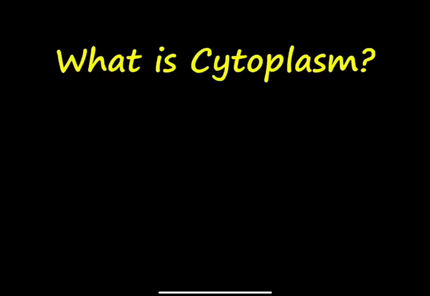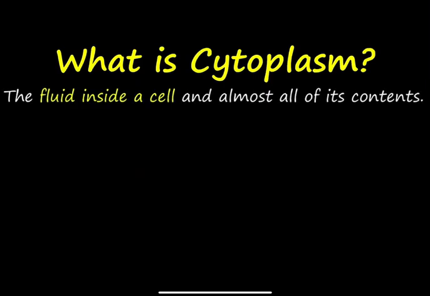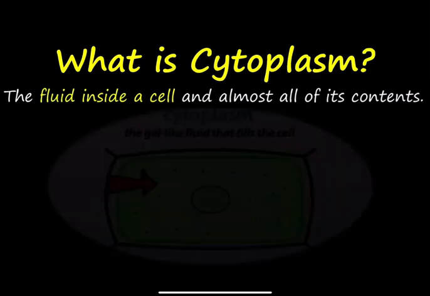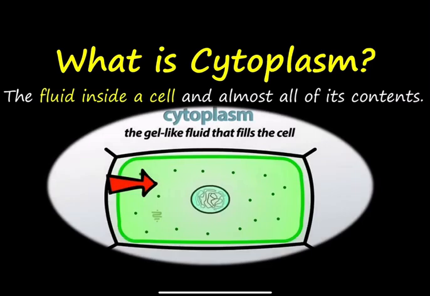What is cytoplasm? Cytoplasm is the fluid inside of a cell and almost all of its contents. Do you see this empty green space within this plant cell? It's the gel-like fluid structure that's within the cell.